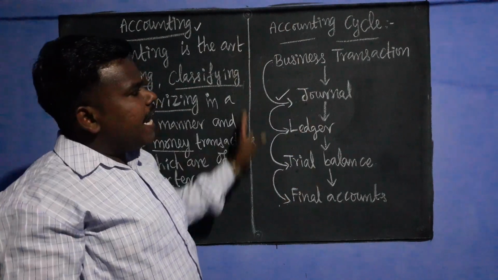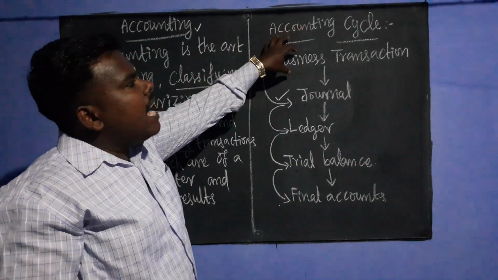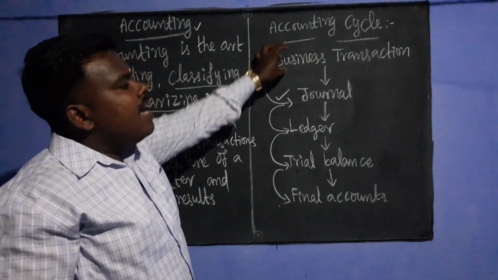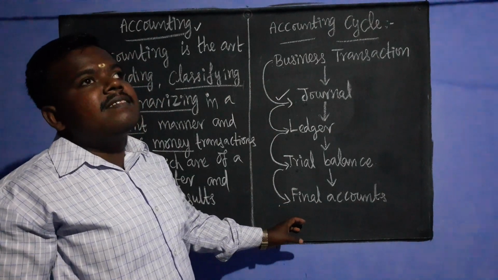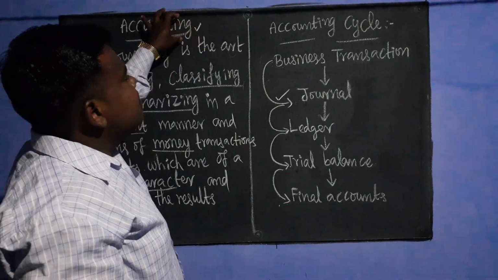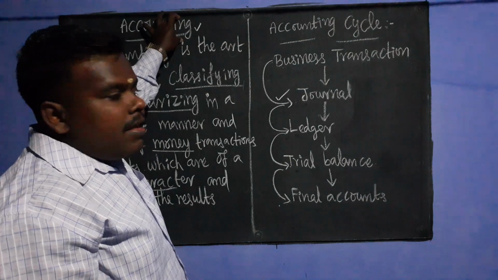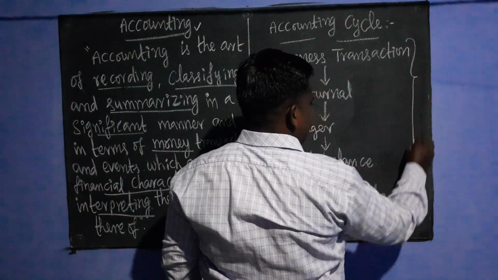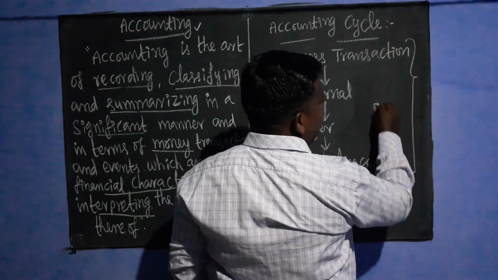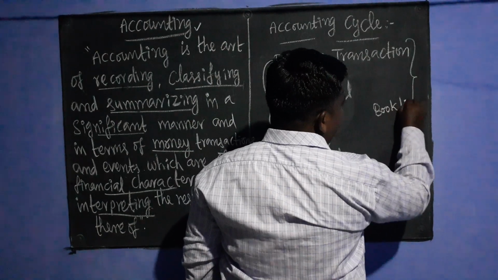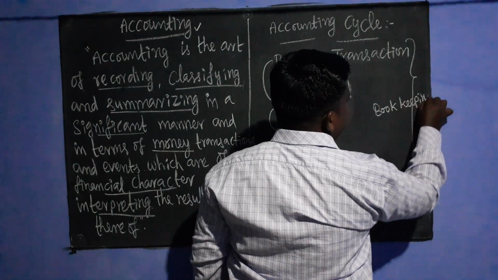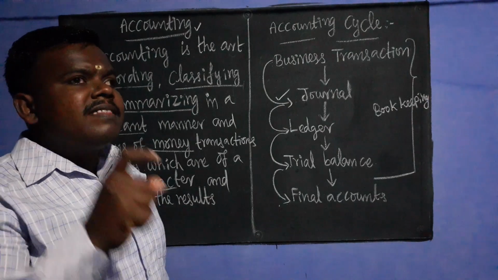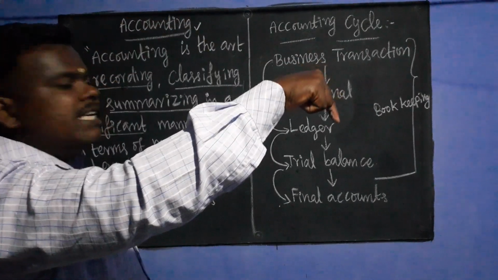This whole process of the accounting cycle is called accounting, the entire process starting from the business transaction and ending with the finalization of accounts. From business transaction to preparation of trial balance is called bookkeeping. Accounting includes bookkeeping; bookkeeping is a part of accounting.